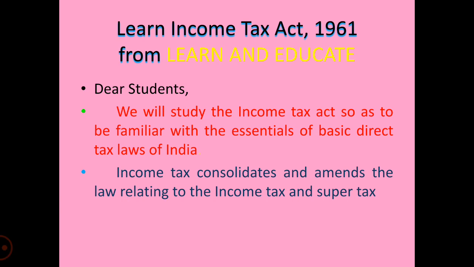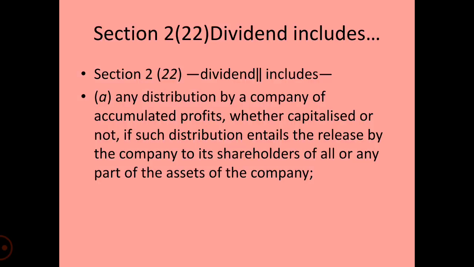Let us continue with the income tax series definitions. Section 2, Clause 22, Dividend. Dividend includes: A. Any distribution by a company of the accumulated profits, whether capitalized or not, if such a distribution entails the release by the company to its shareholders of all or any part of the assets of the company.